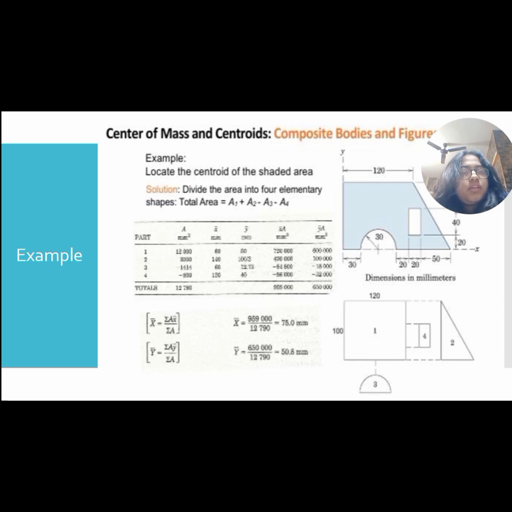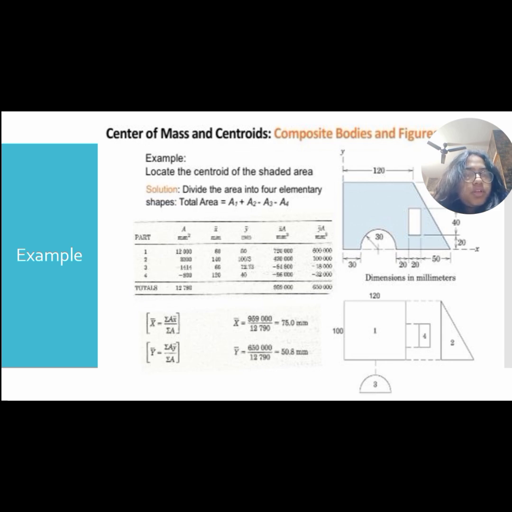Now let us see an example right here. They're asking us to locate the centroid of the shaded area. First we can break it down into four components. The first component is a square.